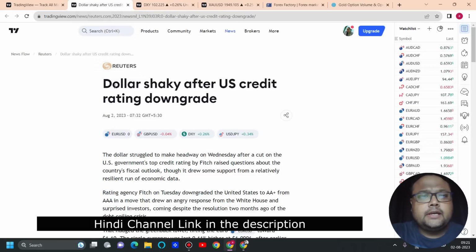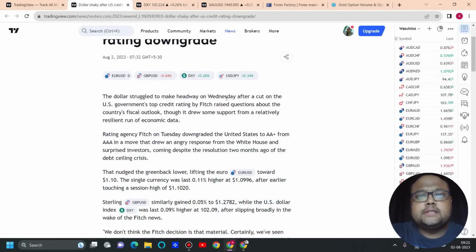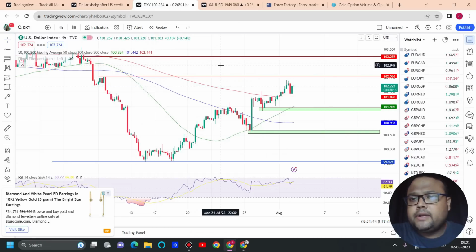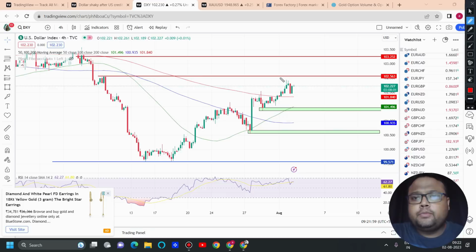Now you can see here: dollar shaky after US credit rating downgrade. Dollar struggled to make headway on Wednesday after a cut on the US government credit rating by Fitch raised questions about the country's fiscal outlook, though it drew some support from a relatively resilient run of economic data. If you look at DXY, as expected it broke the level of 102 and was heading towards 102.50, and right now we can see dollar is standing at 102.22. Dollar is still in an uptrend. The next resistance on the chart is around 102.5, and hopefully market will be able to break this level as well.